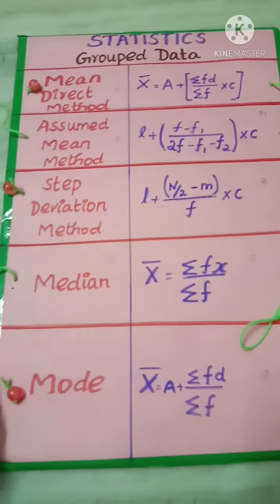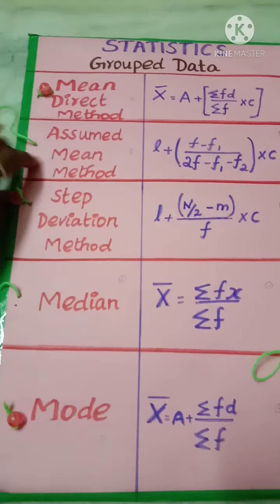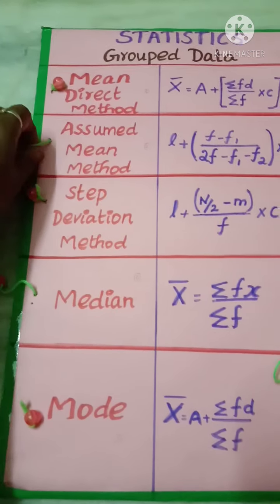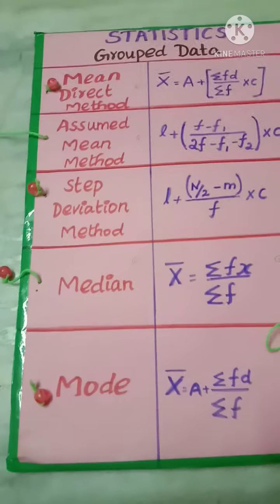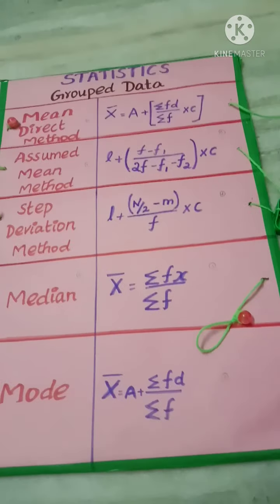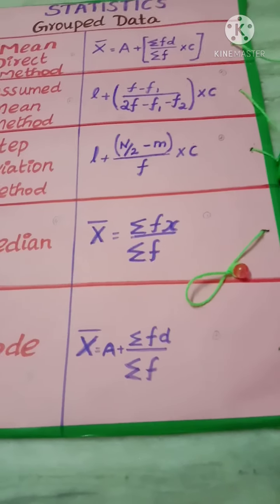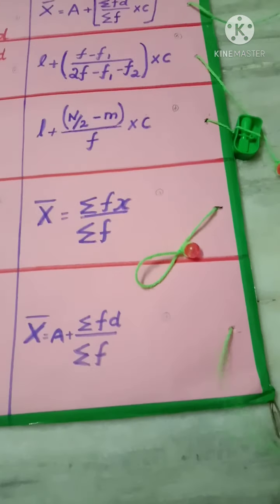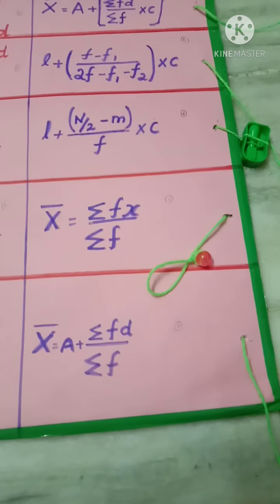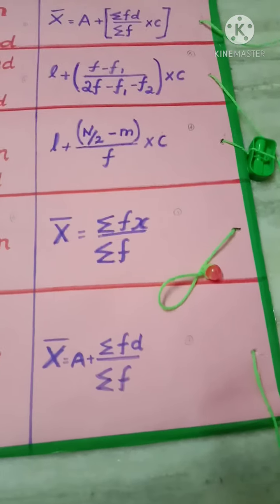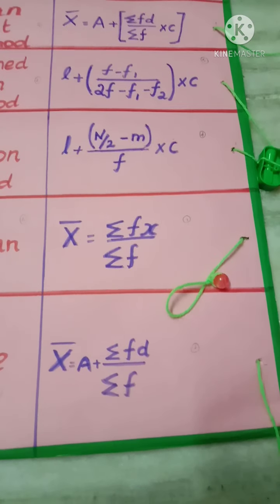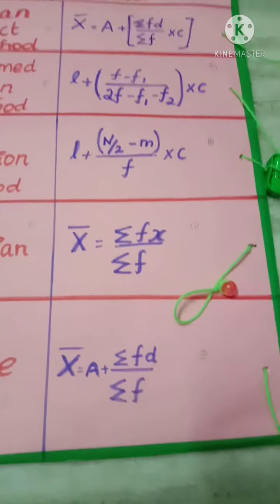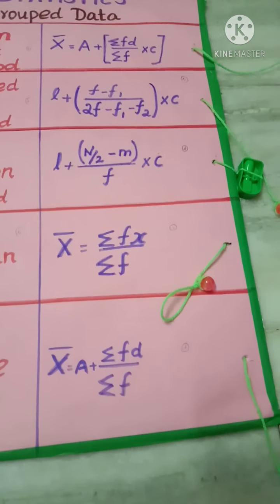Second one, where is the answer? Assumed mean method, the answer is at the bottom. Because if you pull and show to the students, then all the 40-50 students will listen sharply. Their thinking diversion will not go anywhere. They will focus on your class very well.